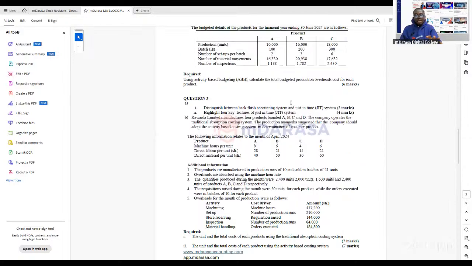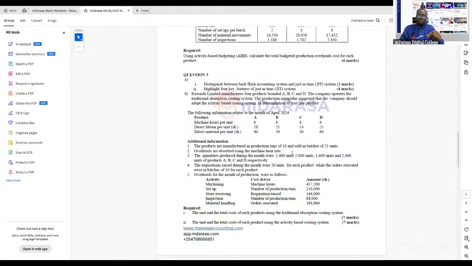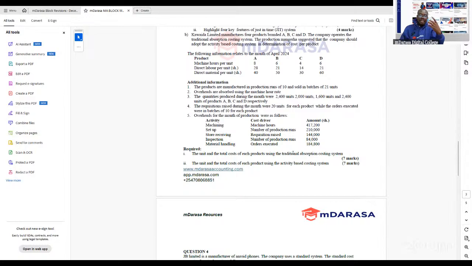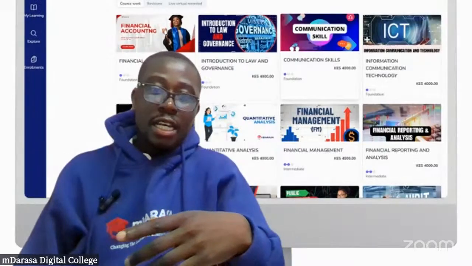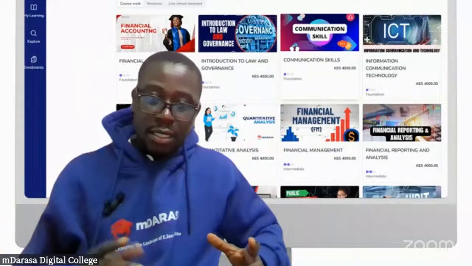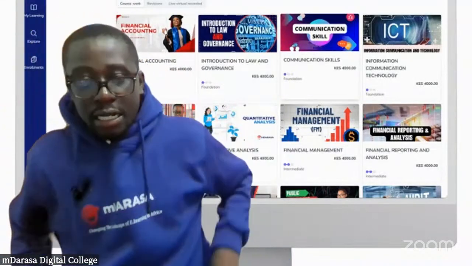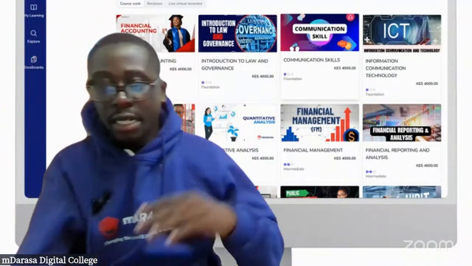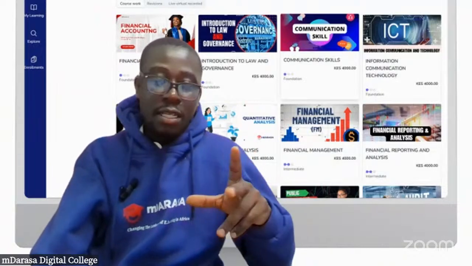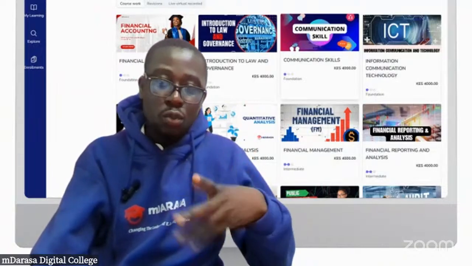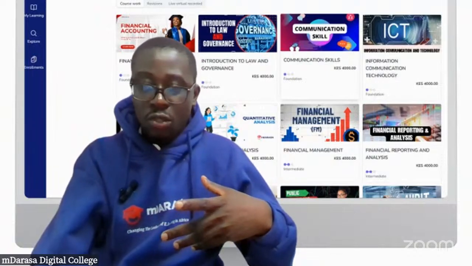Whatever we've done, we've handled activity-based budgeting. In part 3 of the question, you are being tested on activity-based budgeting, which we've done in our revisions. That is important for us to note. I'm advising that those doing advanced management accounting and those doing management accounting intermediate, this concept is very, very important. So make sure that you're good on that.